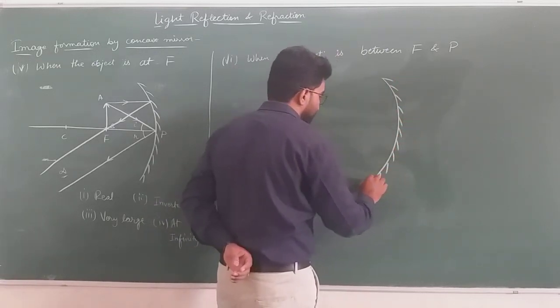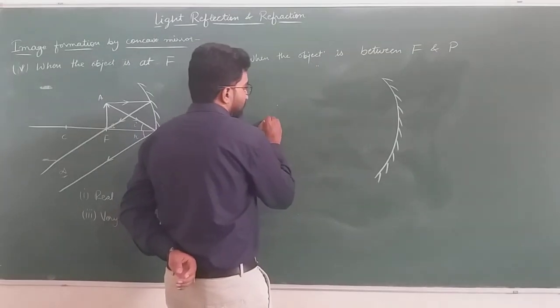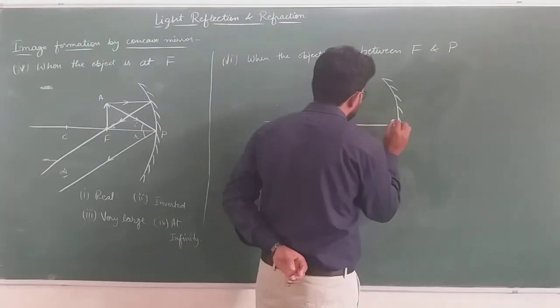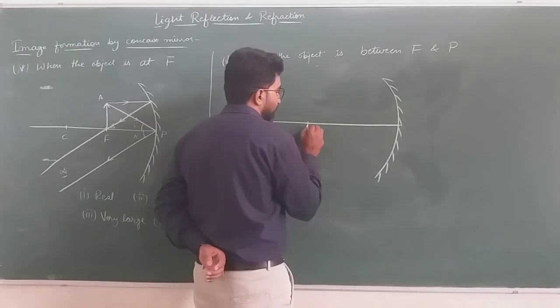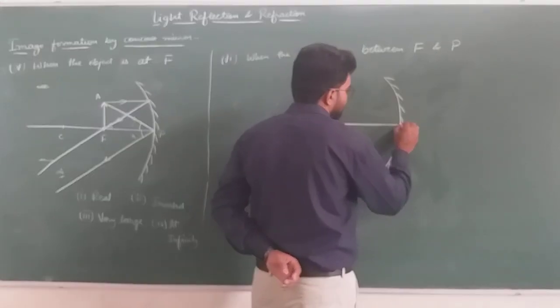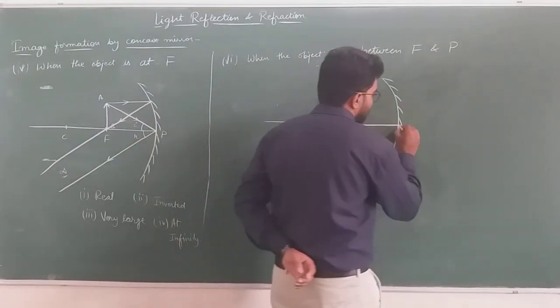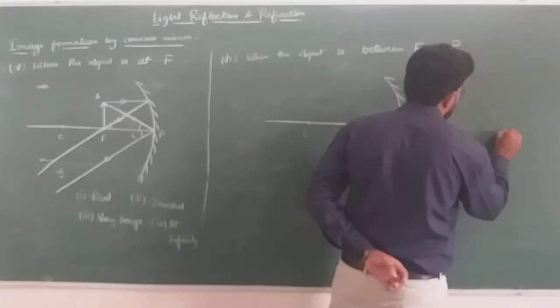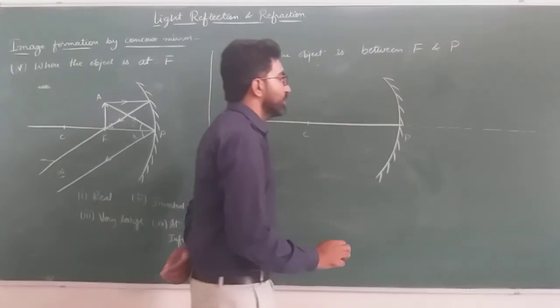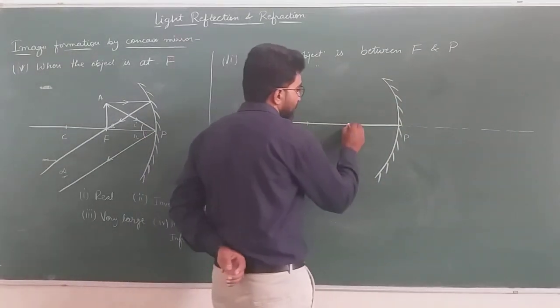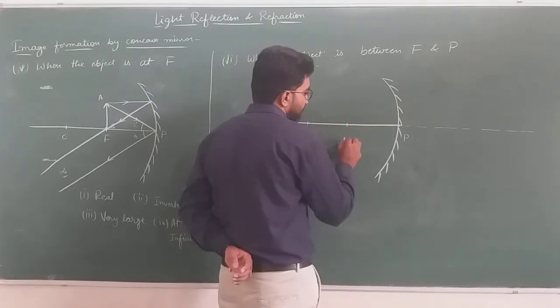Suppose it is our concave mirror, and this is our principal axis. This point represents the center of curvature, and this is our pole. We have to extend the principal axis in this case behind the concave mirror, because in this case the image formed is virtual.